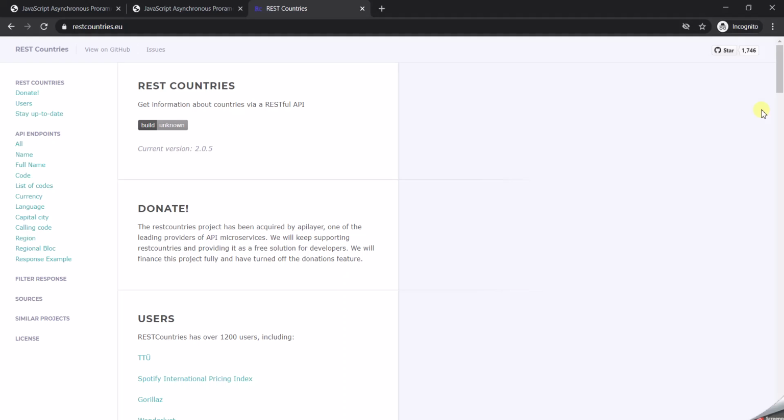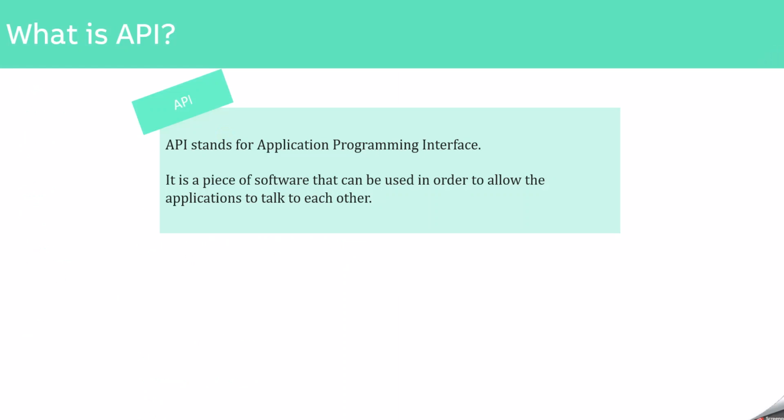So before we make an AJAX call to an API, let's first understand what an API is. API stands for Application Programming Interface. On a high level, you can say that an API is a piece of software that can be used to allow applications to talk to each other. There can be different types of APIs like DOM API, Geolocation API, and Web API. In this lecture, we are mainly interested in Web APIs.